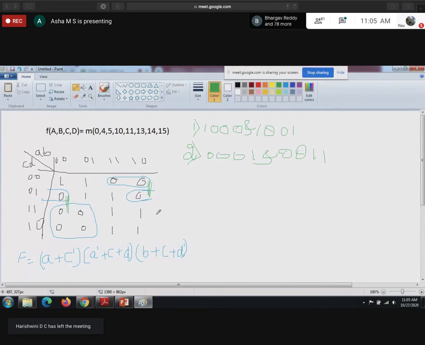Once again rewrite the K-map. Guys, once again rewrite the K-map for the C sub question.